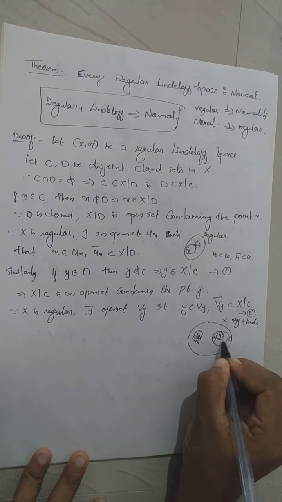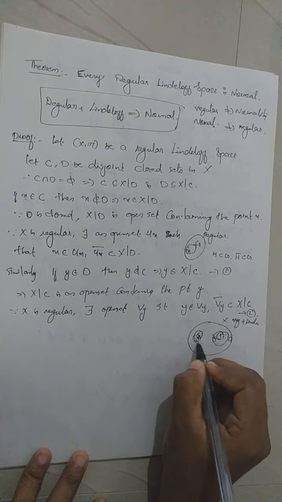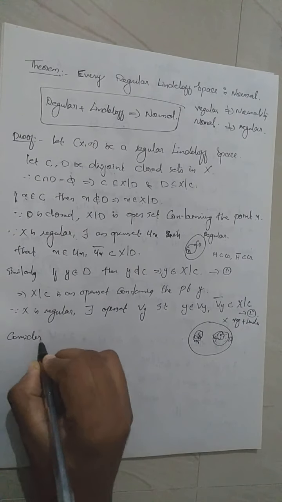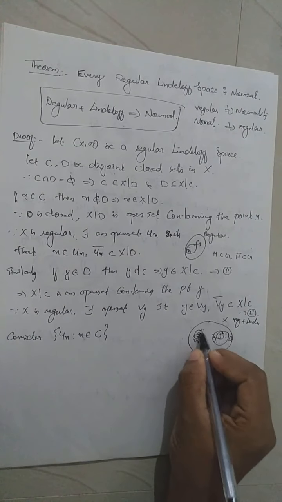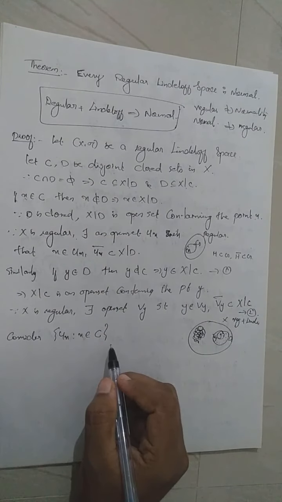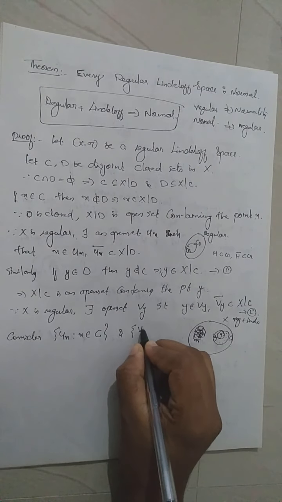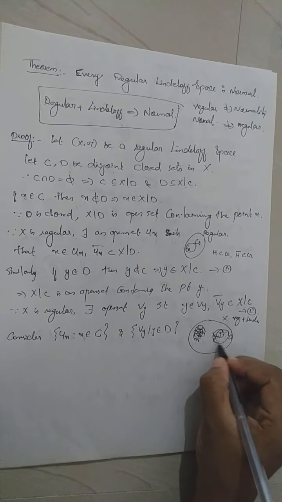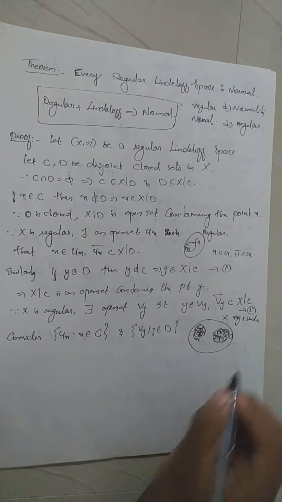Consider the collection of Ux's, with x varying over C. Clearly these are open sets, so this collection can cover C. Then consider the collection of Vy's, y varying over D. Their union will form an open cover for D.